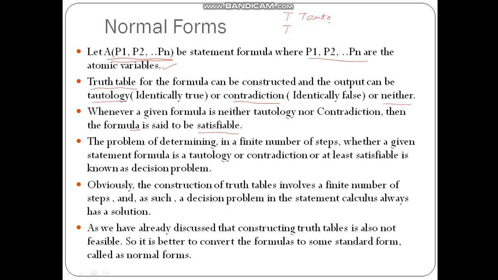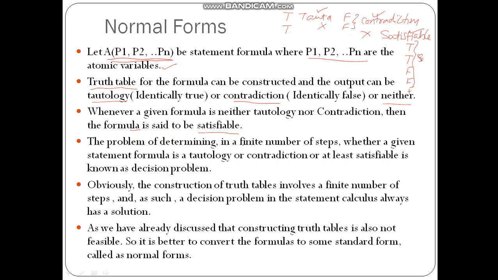Whenever you find that all the outputs are false, at that time we say that it is a contradiction. And whenever your formula is neither tautology nor contradiction, it means that some of the outcomes are true and some of the outcomes are false. In that case we say that the given formula is satisfiable. So these are the three very important definitions: tautology, contradiction and satisfiable.